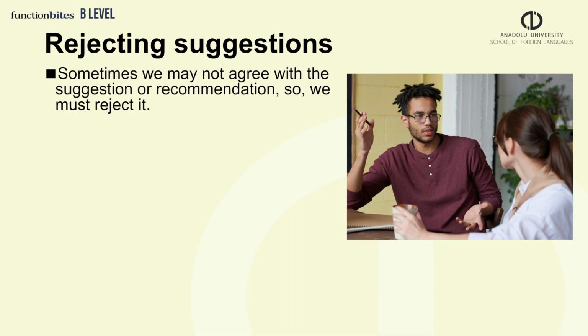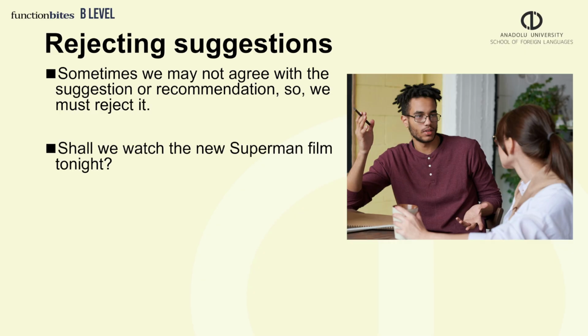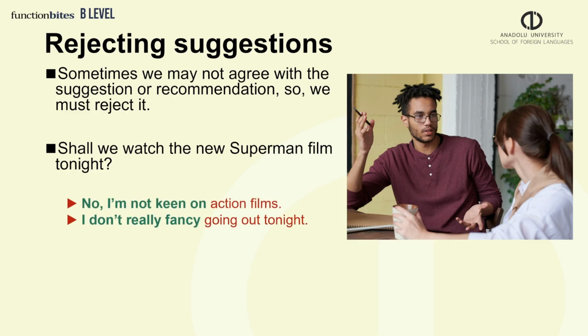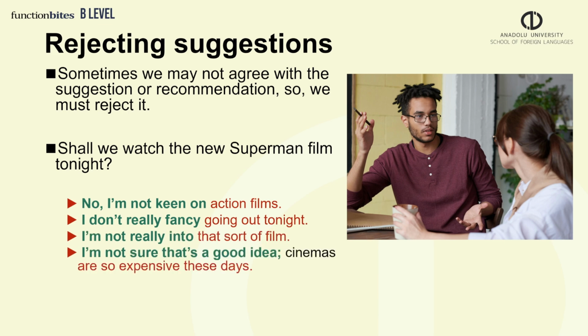Sometimes we may not agree with a suggestion or recommendation, so we must reject it. Shall we watch the new Superman film tonight? Here are some different ways to reject this. Notice how the rejections usually explain why we are rejecting them. Giving a reason is much better than just saying no. No, I'm not keen on action films. I don't really fancy going out tonight. I'm not really into that sort of film. I'm not sure that's a good idea. Cinemas are so expensive these days. No, I don't really like those films.